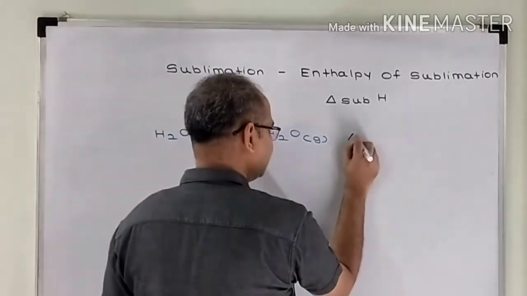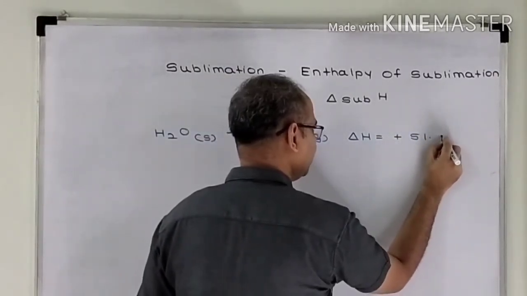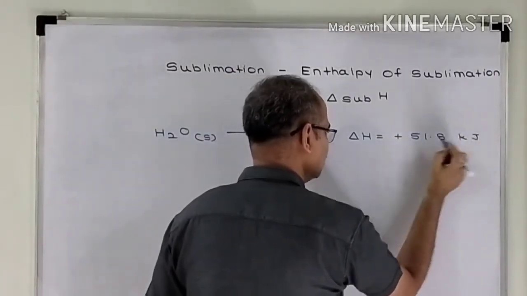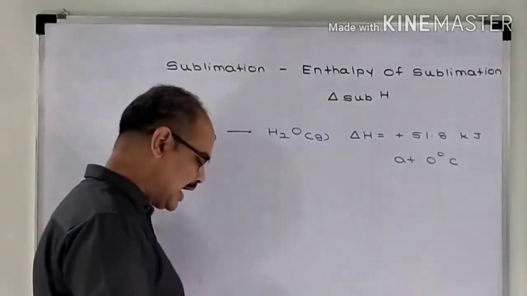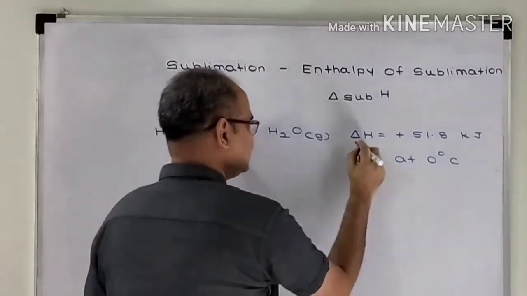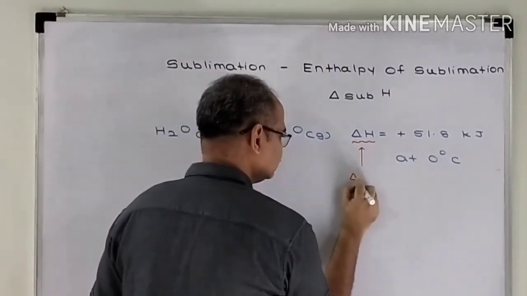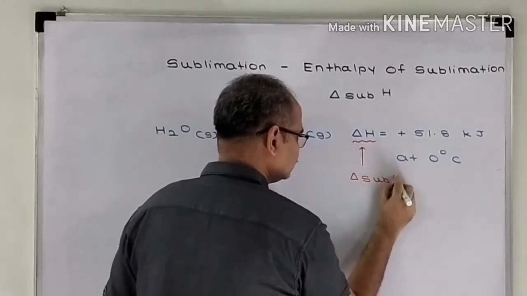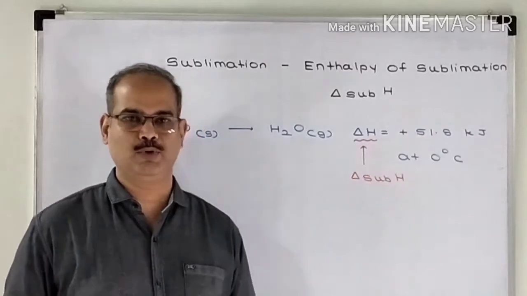So the enthalpy change is found to be plus 51.8 kilojoules at 0 degree Celsius. And this enthalpy change is known as enthalpy of sublimation. So sublimation is an endothermic process.